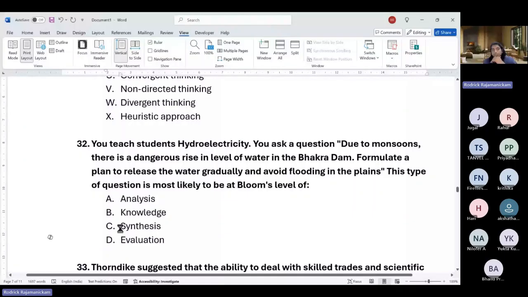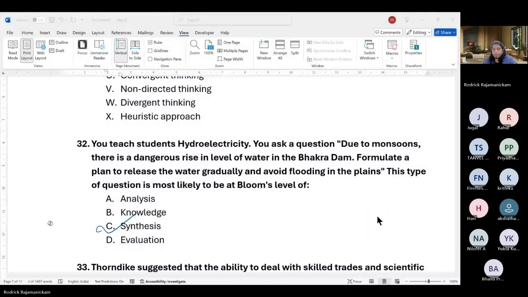So synthesis is about creation, creating a thing. The 4th one was application. So this would not be exactly application. You are trying to find a new solution, kind of an application, but application is not given here. So synthesis is likely to be the last one. But anyway, given this set of options, the answer is synthesis. Okay.